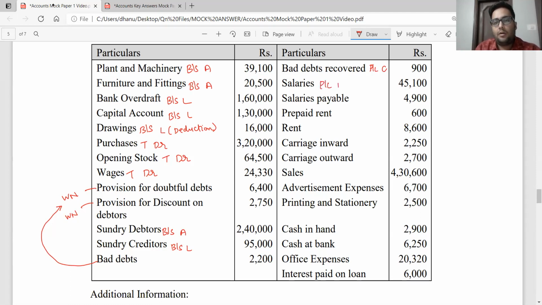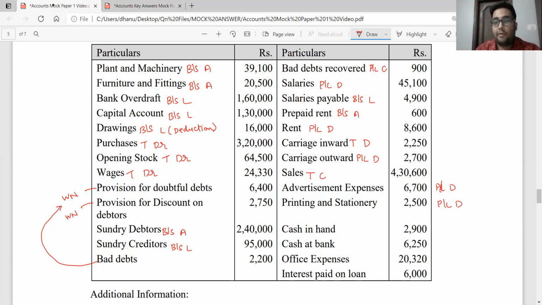Salaries, P&L account, debit side. Salary payable as per the classification, sir, it is a liability. Therefore, on the balance sheet liability side. Prepaid rent, balance sheet asset side. Rent, only rent given as an expense. Therefore, P&L account debit side. Carriage inwards, trading account debit side. Carriage outwards, P&L account debit side. Carriage inwards is a direct expense, carriage outwards is an indirect expense. Sales, trading account credit side, direct income. Advertisement expense, P&L account debit side. Next, printing and stationery, again P&L account debit side.